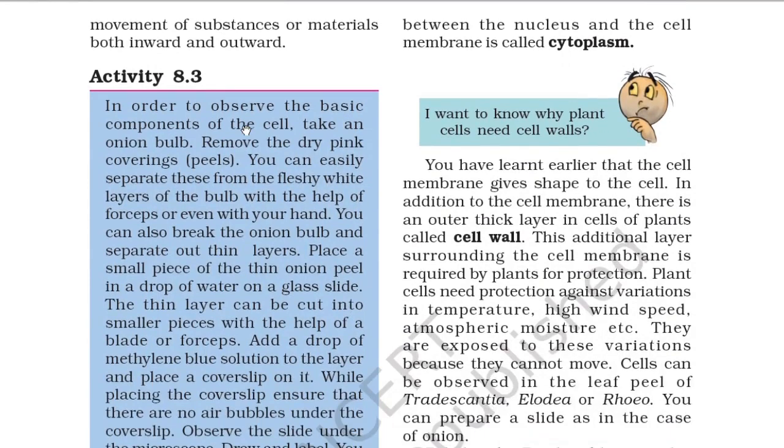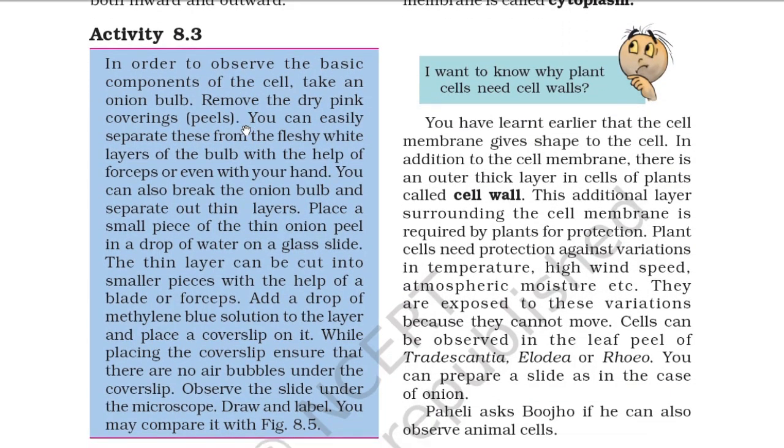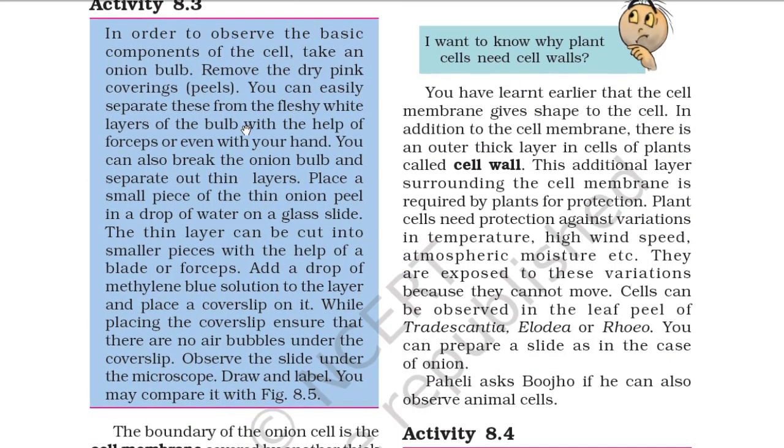So, activity 8.3. In order to observe the basic components of the cell, take an onion bulb and remove the dry pink covering called peels. You can easily separate them from the fleshy white layer of the bulb with the help of forceps or even with your hand. You can also break the onion bulb and separate the thin layer.